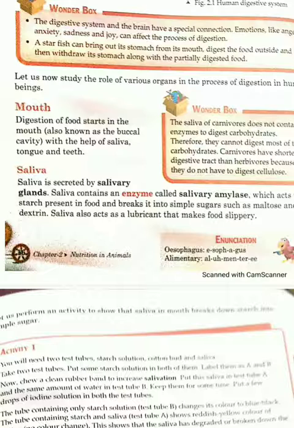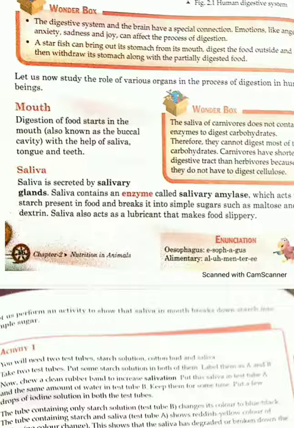So after saliva, the role of the tongue starts. What is the role of the tongue? You must have seen that the tongue helps us to turn or to mix the food with saliva and to move the chewed food from the mouth to the esophagus. There are a number of taste buds present on the tongue. Usually we have 4 tastes detected by taste buds on our tongue: sweet, salt, sour and bitter. These are related to our sense organ and help us to detect different types of taste.